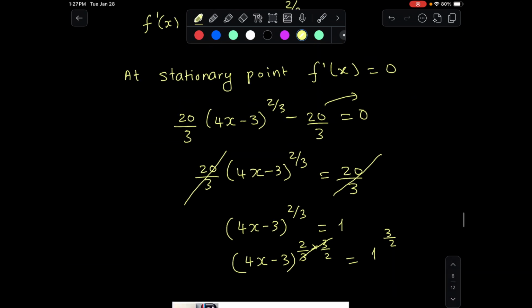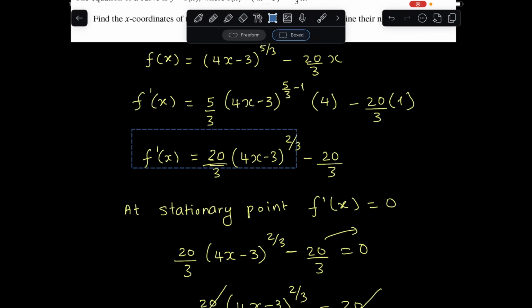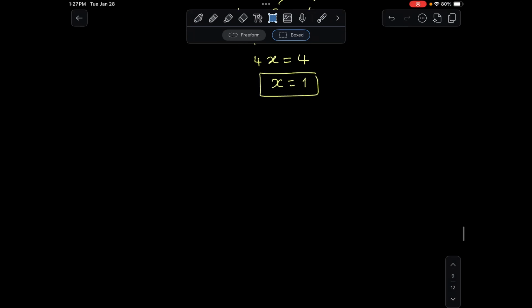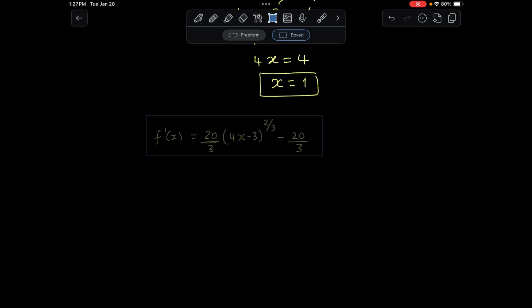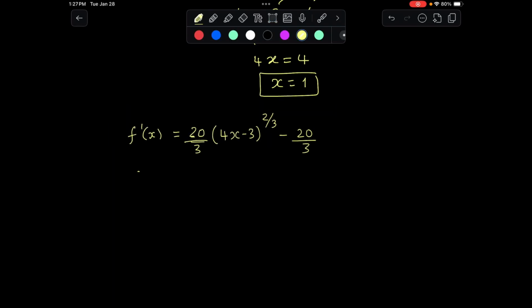So for the nature, we need to find the second derivative. We have the first derivative, which is over here. Let's copy that. The second derivative would be, again, differentiate for the second time. You can write d squared y by dx squared, or you can put a double prime. Bring the power down.